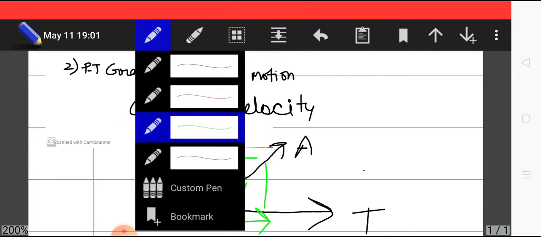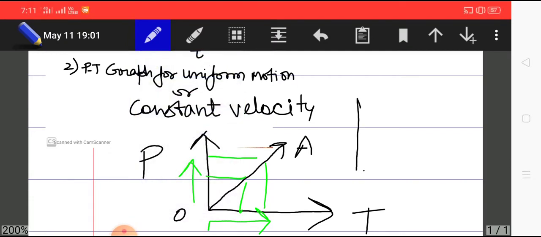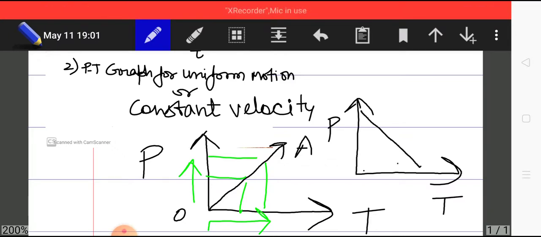If we are to draw a graph for negative velocity, the same position-time graph will be drawn like this: the graph which is decreasing in position with time is the graph for negative velocity. This graph starts from some high positive position value, say 10 meters or 20 meters, and then decreases towards 0 with increase in time.